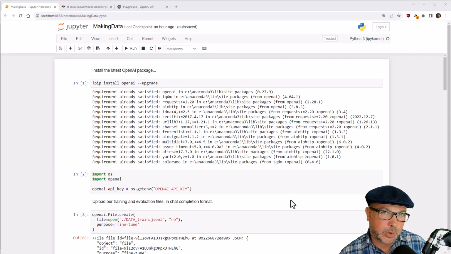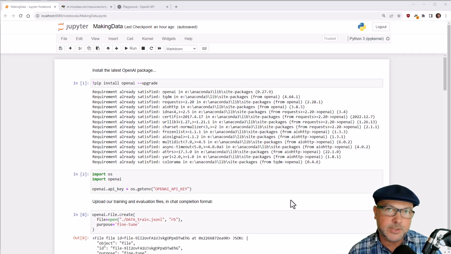So to do this, we're going to train GPT 3.5 using every line of dialogue Data ever said in the TV series Star Trek: The Next Generation. And that should produce a simulation of Data that's pretty darn close to the original.